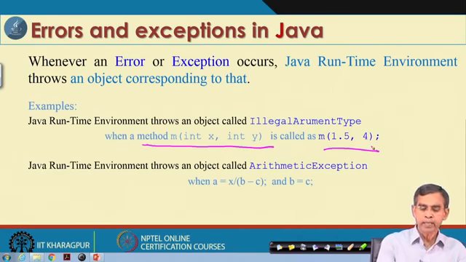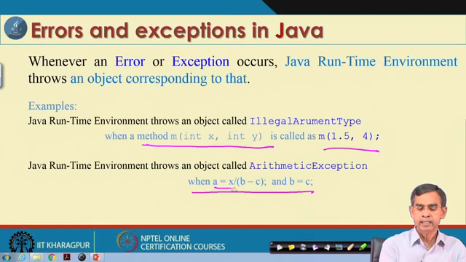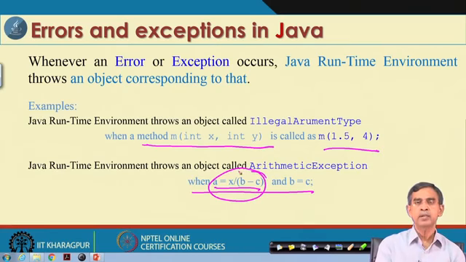As another example, here you can see we perform an arithmetic operation like this one, and if the two variables b and c have equal values, then it gives rise to an error. It is called the divide by 0 error.